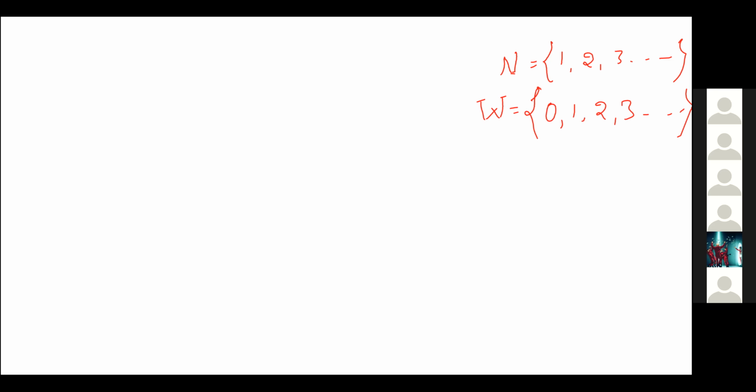The next set of numbers is the set of integers. What is the set of integers? Positive and negative numbers, positive as well as negative. We can write this as 0, plus or minus 1, plus or minus 2, plus or minus 3, and so on. So these are nothing but the set of integers.